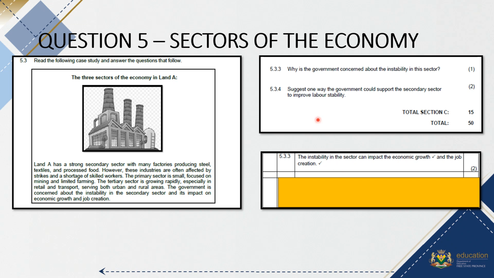And then the last question, for 1 mark, asked them to suggest how the government could support the secondary sector to improve labour stability. What is written there is providing skills training programs, improving labour laws or working conditions, and offering incentives. So just note here that 5.3.3 is for 2 marks and 5.3.4 is for 1 mark only. And any relevant answer can then be correct as well.